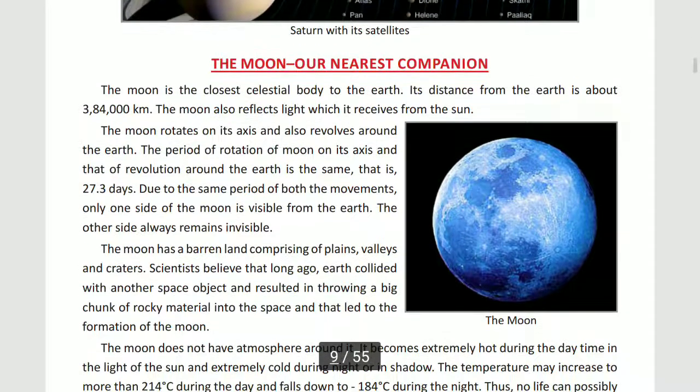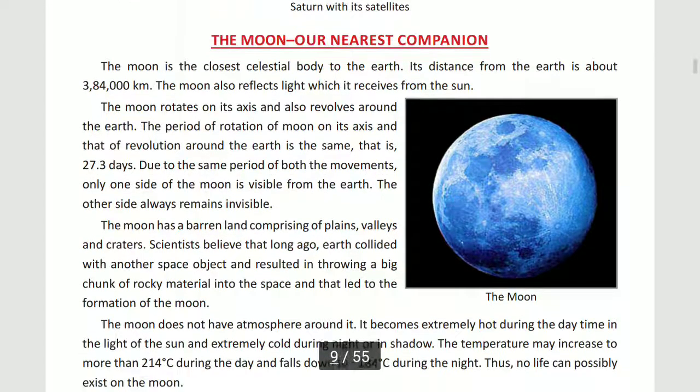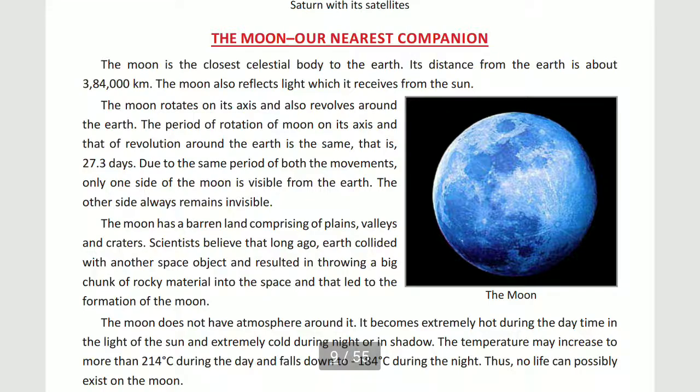Now come to the satellite of the Earth, that is the moon, our nearest companion. What will you find nearest among the heavenly bodies? That is the moon. The moon is the closest celestial body to the Earth. Its distance from the Earth is about 3,84,000 kilometers. The moon also reflects light which it receives from the sun. Where does it get its light from? It takes light from the sun only.